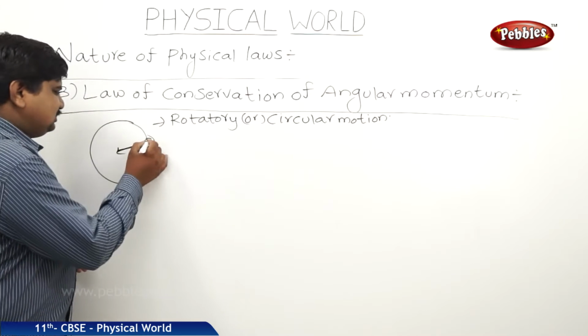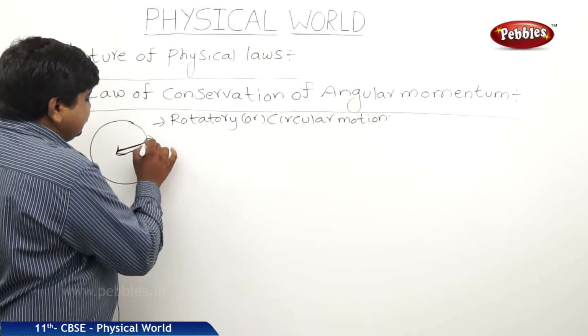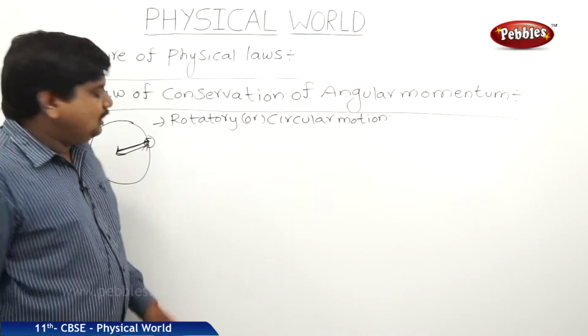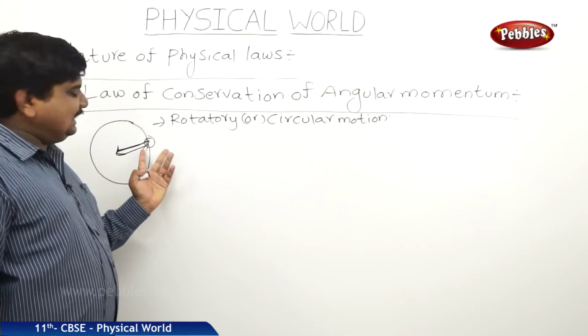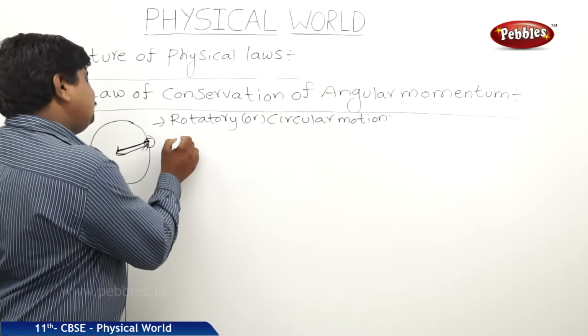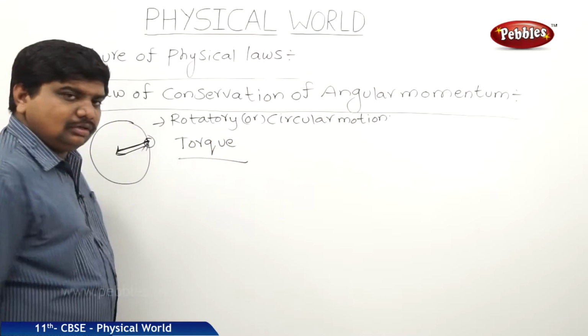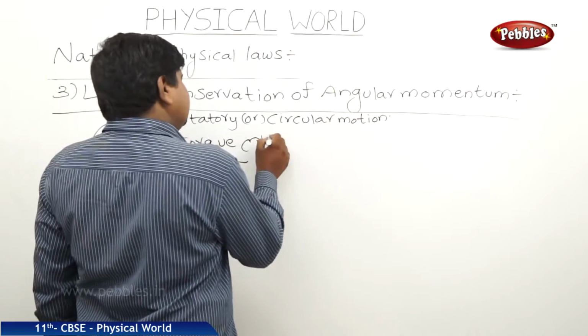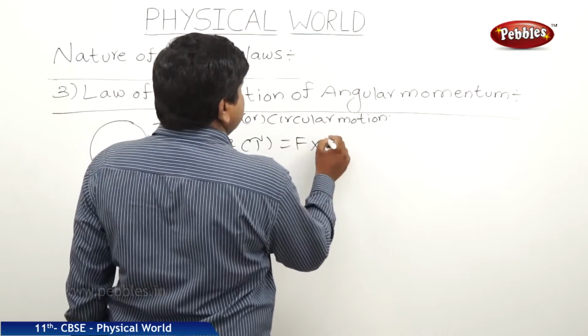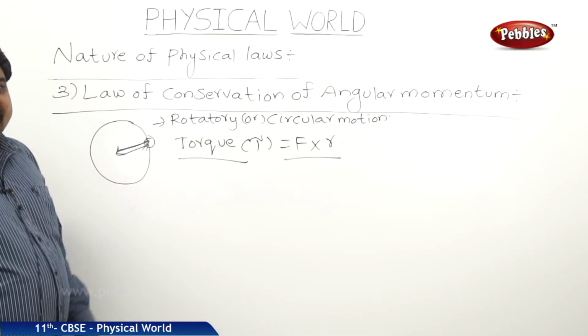That means the force which is dragging the object is balanced by the other force which is expelling outside. These two forces acting on the same body under circular rotation constitute a torque. We can say that torque tau is equal to force into perpendicular displacement, where the displacement is nothing but the radius.